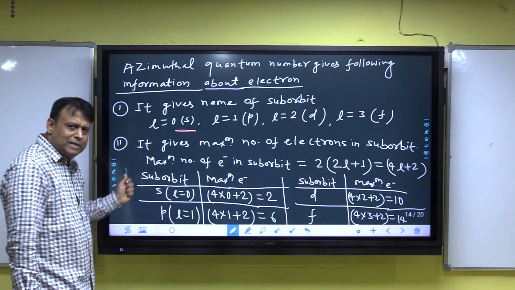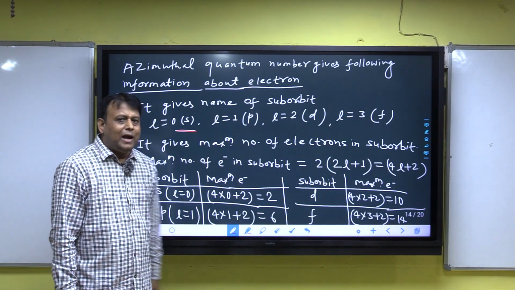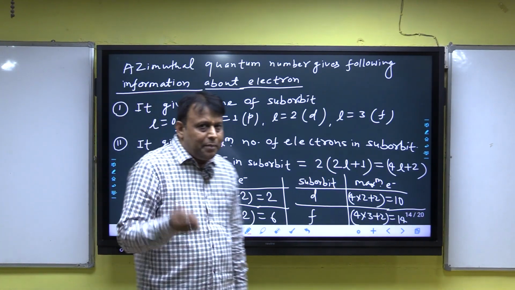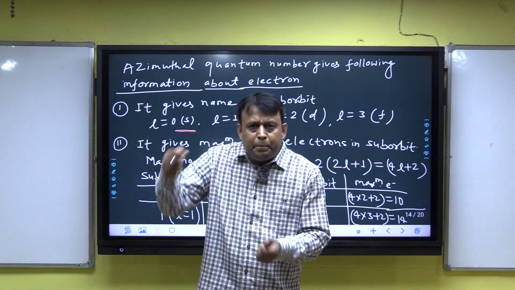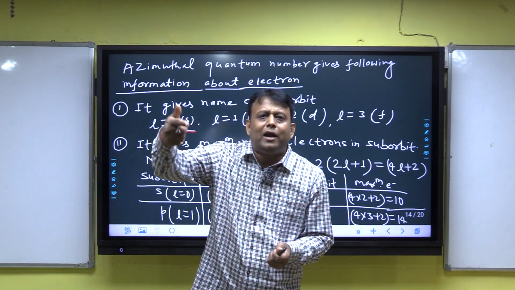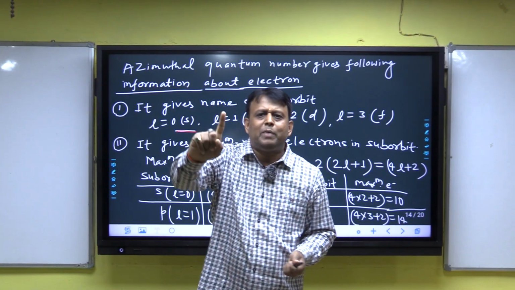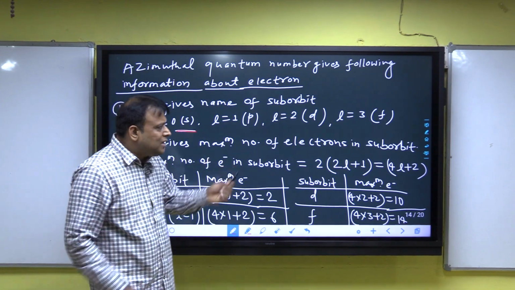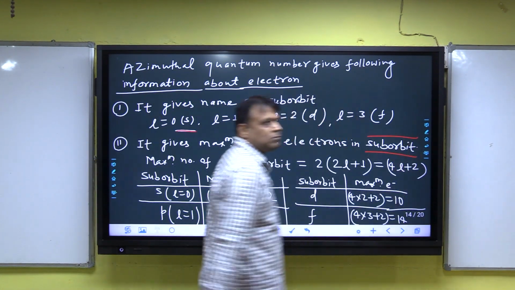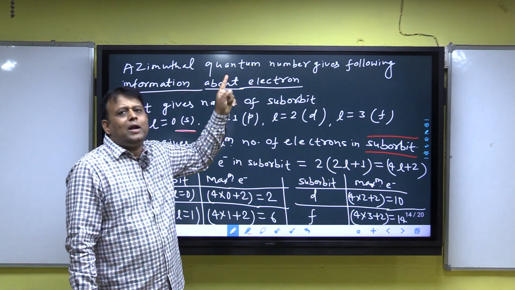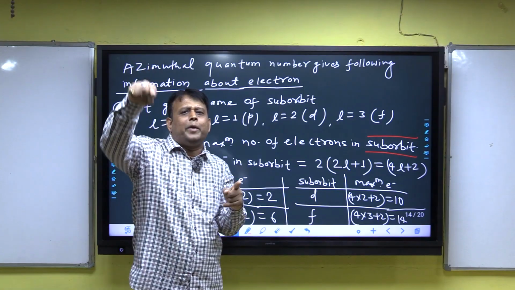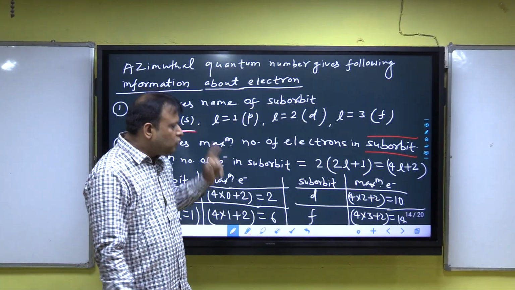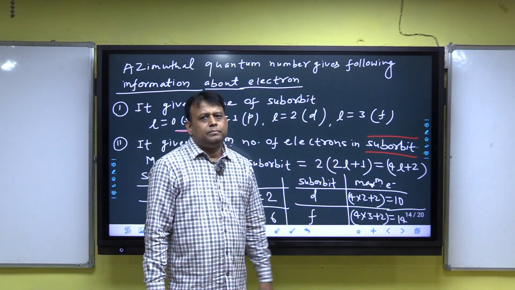Next, the second point: it gives the maximum electrons in a suborbit. I have discussed that the principal quantum number gives the maximum electrons in an orbit, with the formula 2n square. The azimuthal quantum number gives the maximum electrons in a suborbit, with the formula 2 into 2l plus 1.